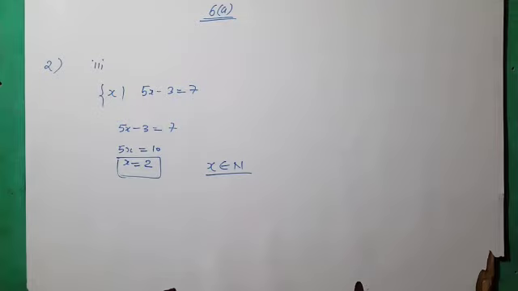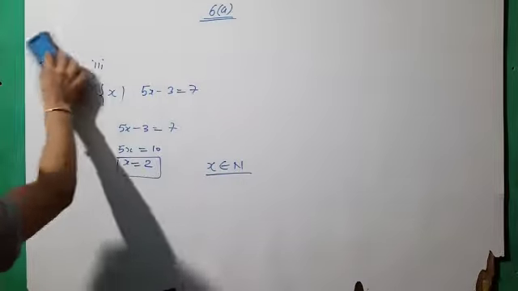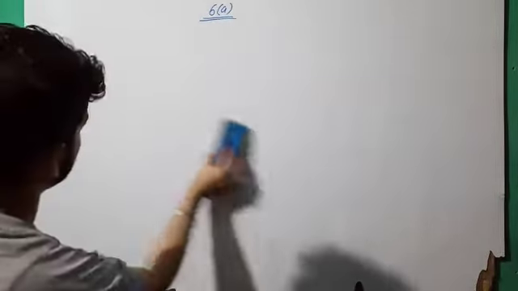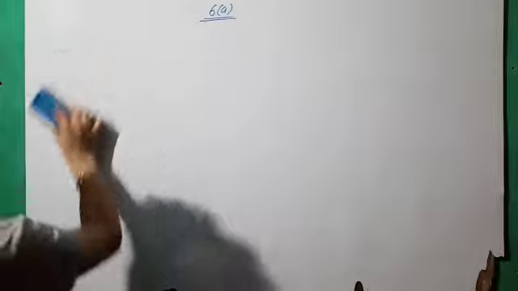Fifth one, determine whether two sets specified below are equivalent. I think the concept of equivalence is derived only from the number of elements. It means if the cardinal number of two sets is the same, then these two sets are known as equivalent sets. Cardinal number means the number of elements in the set.